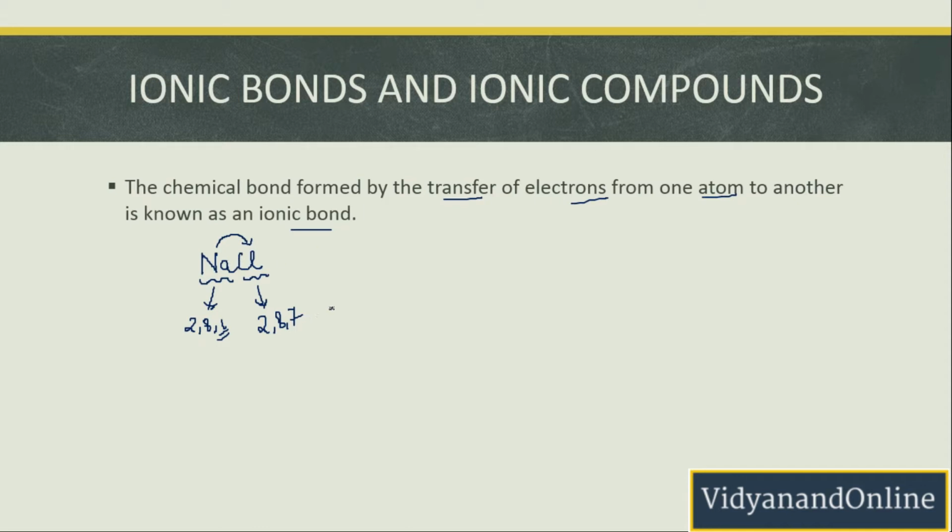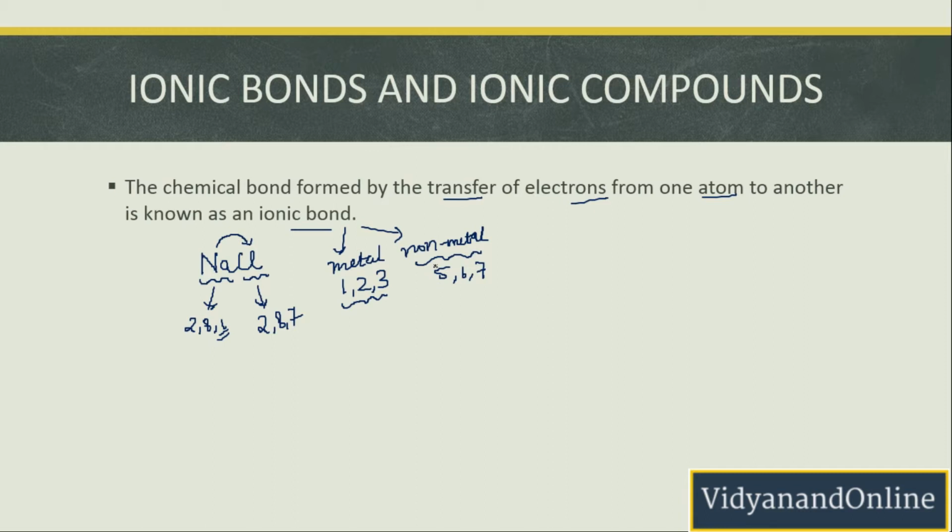Now, ionic bond is formed between a metal and a non-metal. Let me tell you why. Every metal has 1, 2 or 3 electrons in the outermost shell, except for hydrogen, whereas non-metals have 5, 6, 7 electrons in the outermost shell.